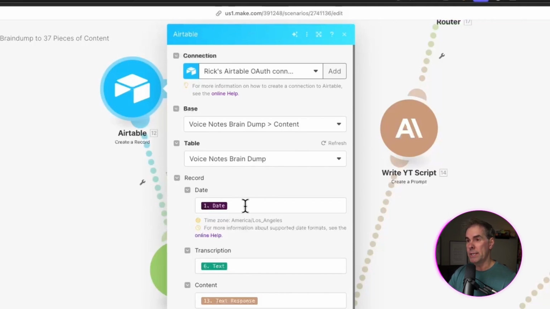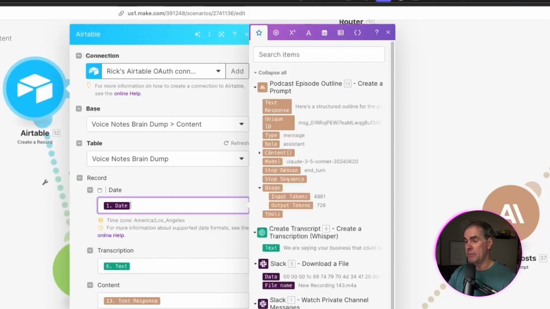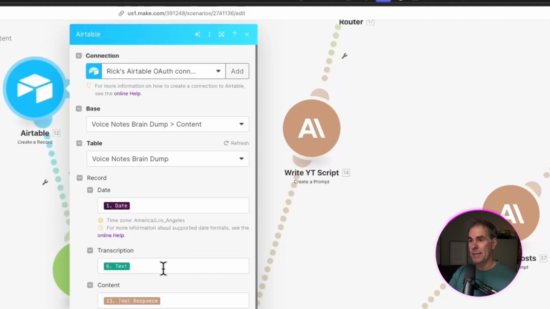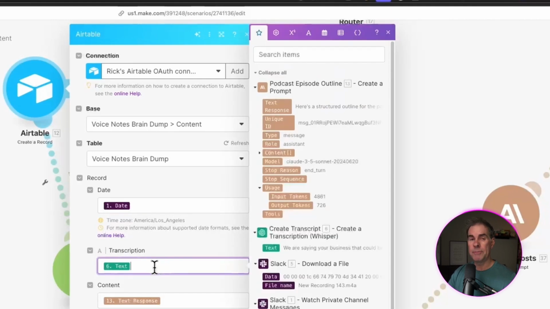I'm recording the date of the original voice message that I've sent to Slack. The transcription, these are all fields, by the way, that I've set up in the Airtable base, which I'll show you here coming up. But I'm choosing the transcription, and that is from the Whisper AI, the OpenAI module in our automation.